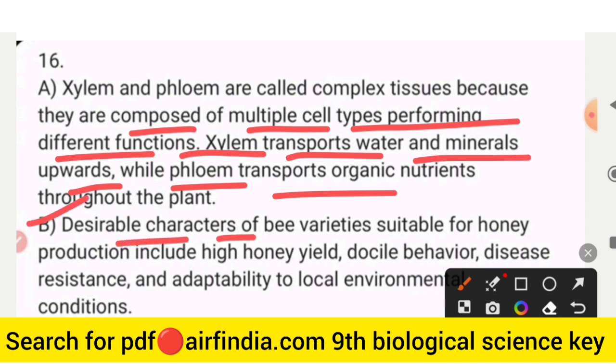Desirable characters of bee varieties suitable for honey production include high honey yield, docile behavior, disease resistance, and adaptability to local environmental conditions.